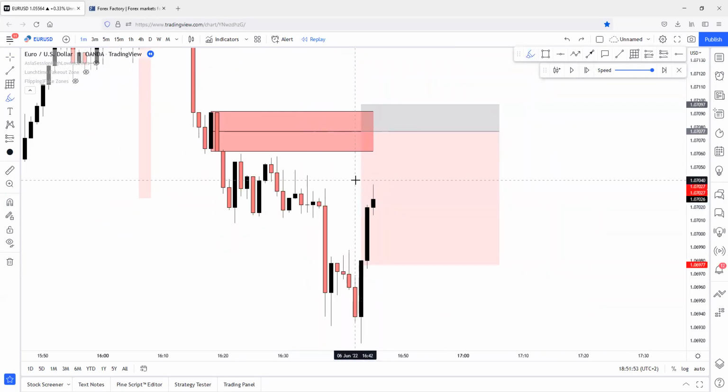Let me just ask. Anyone who raises their hand first can answer this question. Why can we set a limit order on this zone? Who was the first? Let me just check. PP: Because it's part of the liquidity. Exactly, man. Thank you. It's part of the liquidity. And if it's part of the liquidity, we can set a limit order on this zone.